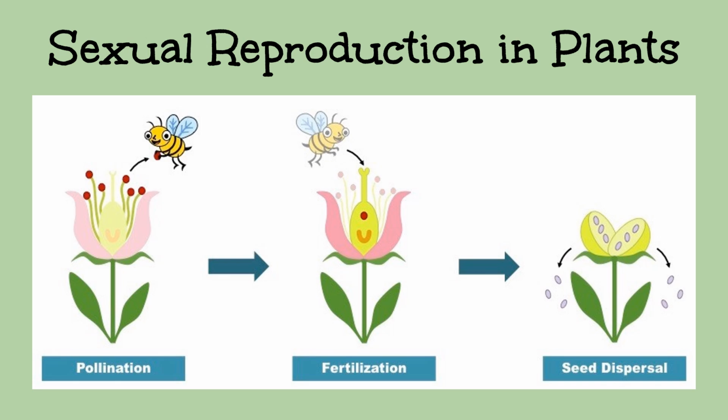Sexual reproduction occurs in plants through the process of pollination. In this process, pollen is transferred from the male part of a flower to the female part of a flower. Pollen travels by wind and animals to different flowers. Once on the female stigma, the pollen travels down to the ovary, where the sperm cells fertilize the egg cell. A seed is a fertilized egg cell in plants.